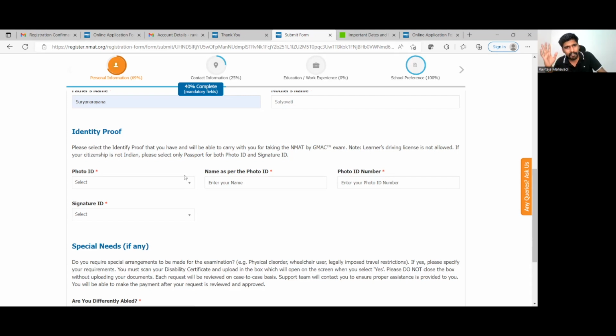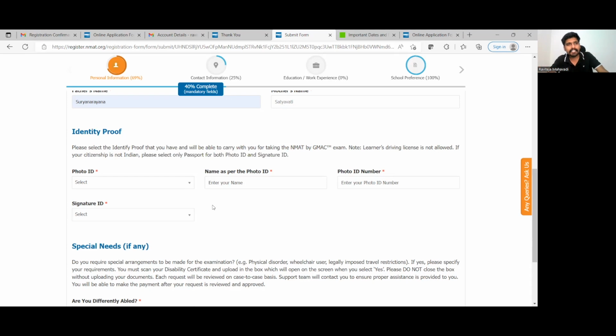Typically, I would suggest a driving license or a PAN card for this. Similarly, a signature ID is also a driving license or a PAN card or a passport. It is given that learner's driving license is not allowed. Please select only passport for both photograph ID and signature ID if you are not an Indian citizen, right?